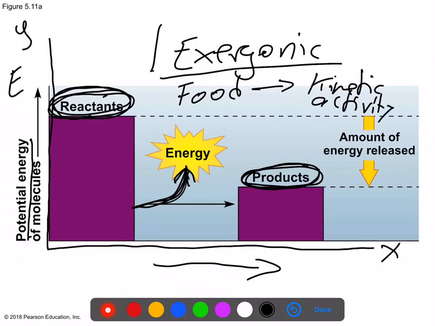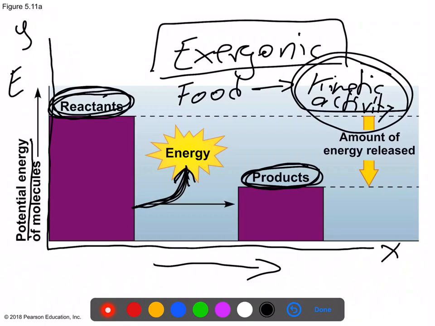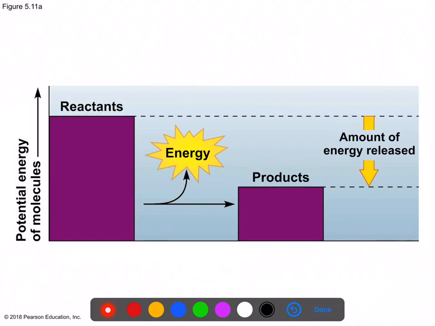This would be an example of an exergonic reaction. And by the way, whenever you're engaged in kinetic activity, don't you have a tendency to get a little bit warm? That would be an example of heat production. And that would be another example of entropy.